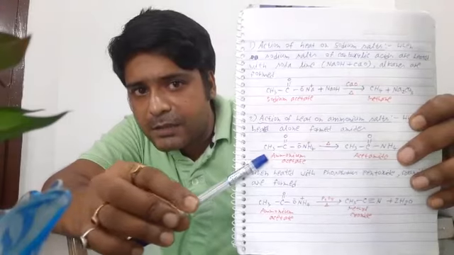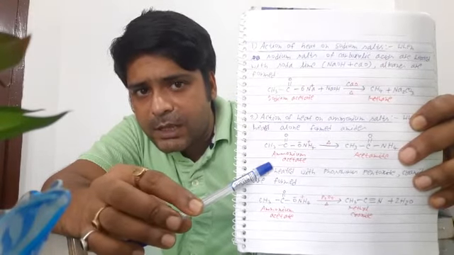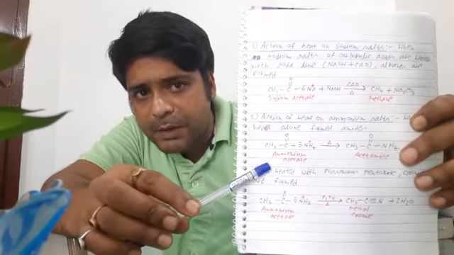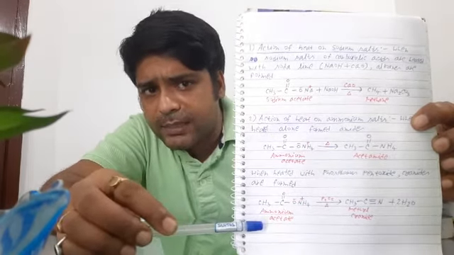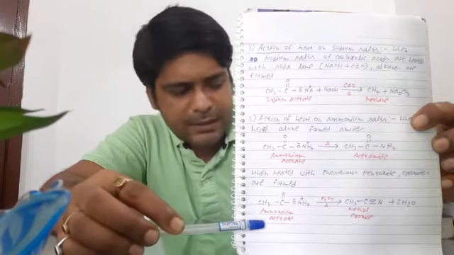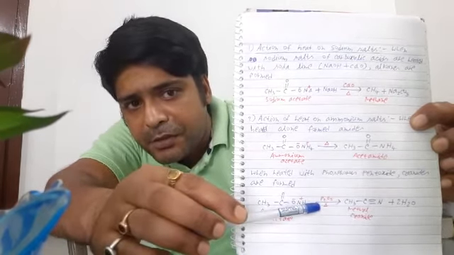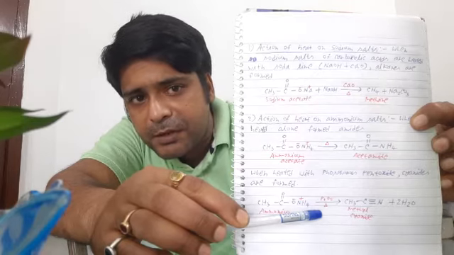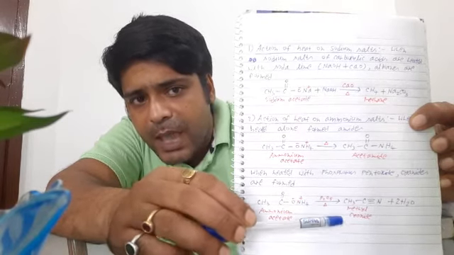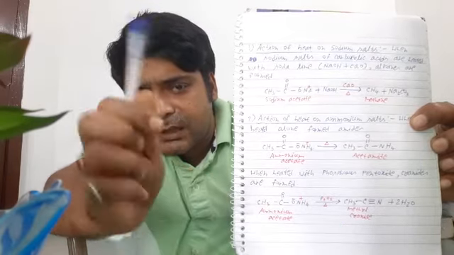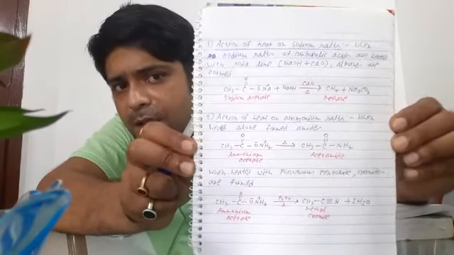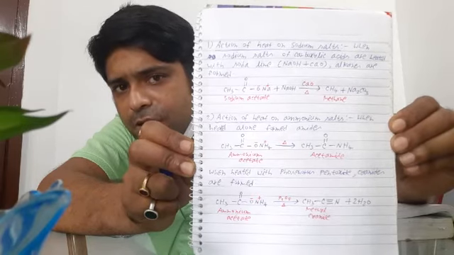In the first reaction, ammonium acetate is one ammonium salt of the carboxylic acid. When ammonium acetate is heated alone, it is converted to an amide, that is acetamide. But if we heat the same molecule, ammonium acetate, in presence of phosphorus pentoxide, then it is converted to alkyl cyanide, that is methyl cyanide. Okay, these are the first two reactions of the carboxylic acid salts. You can take a screenshot of this page.